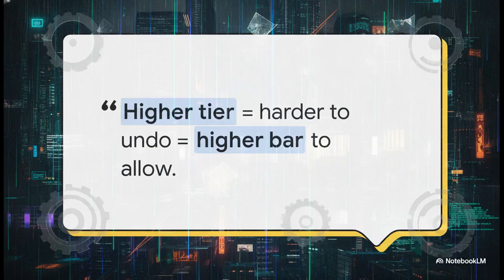The foundational documentation spells this out perfectly. Higher tier equals harder to undo equals higher bar to allow. Basically, this means the rules are strictly monotonic. They only go in one direction. It is mathematically impossible for a highly destructive, high-tier action to somehow slip through a lower security loophole. It acts as a one-way ratchet of security.